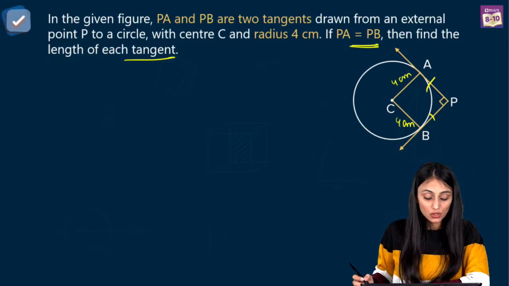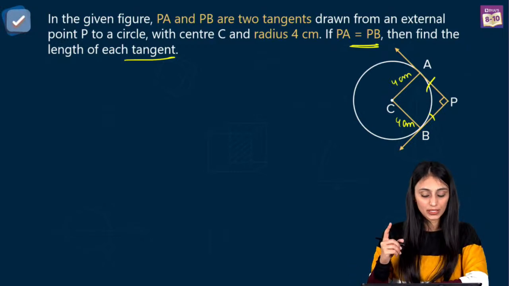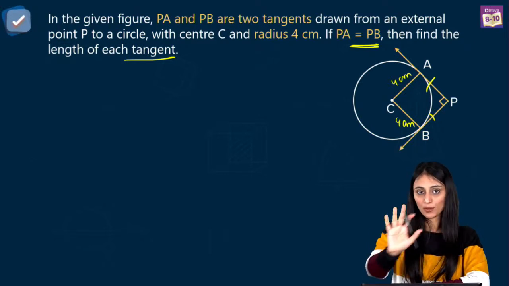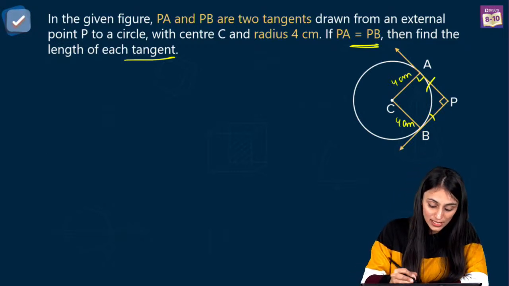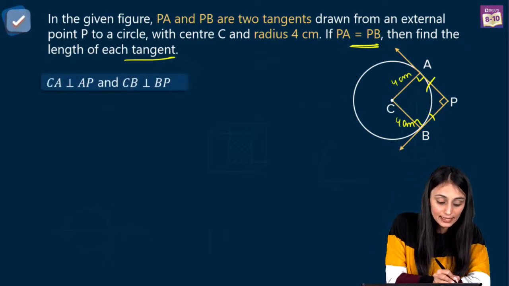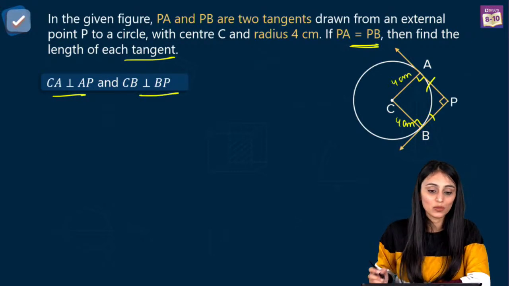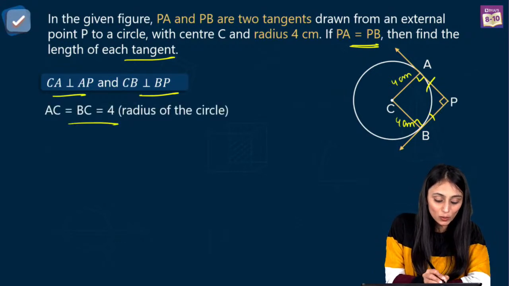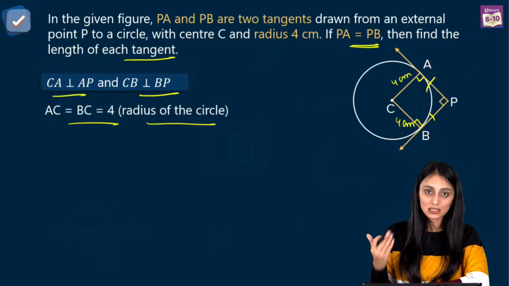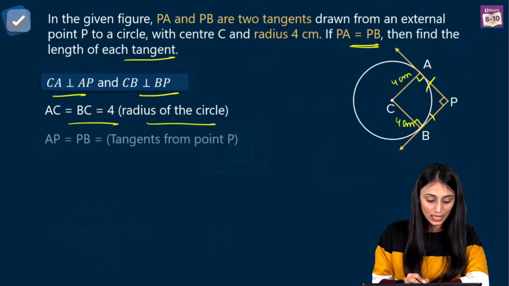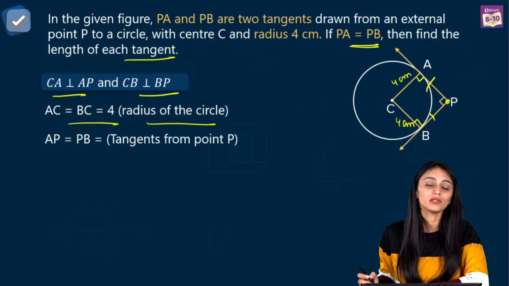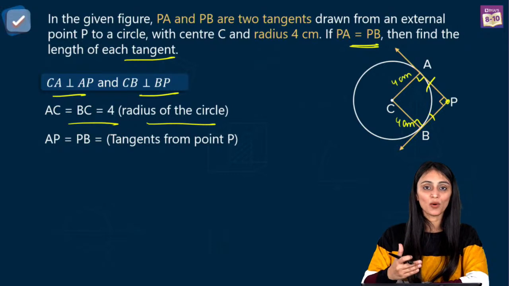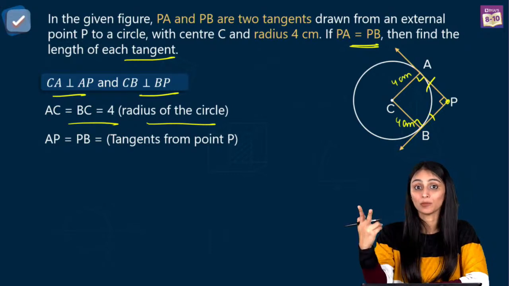So to find the length of each tangent, one thing we know is that radius and tangent are perpendicular at the point of contact. This is what we learned a couple of minutes before in theorem number 1, right? So this angle would be 90 degrees, this would be 90 degrees. I can say that CA is perpendicular to AP and CB is perpendicular to BP. So AC and BC are both equal to 4, the radii of the circle. Now AP and PB are both tangents drawn from the same external point P. They will also be equal because the lengths of tangents drawn from an external point to a circle are equal. This is what we learned in theorem number 2.